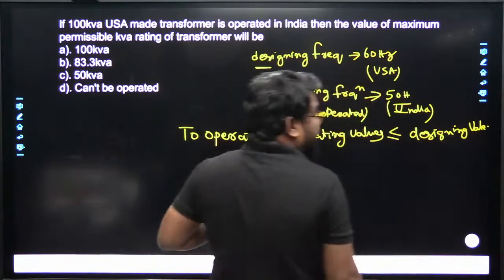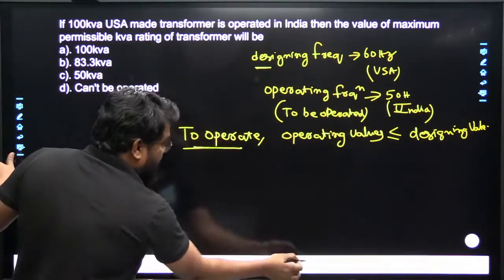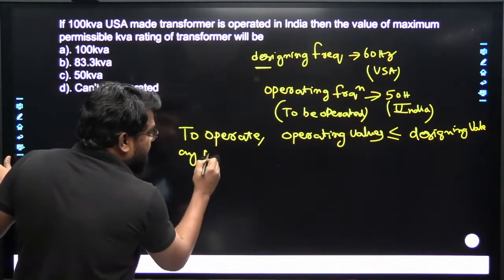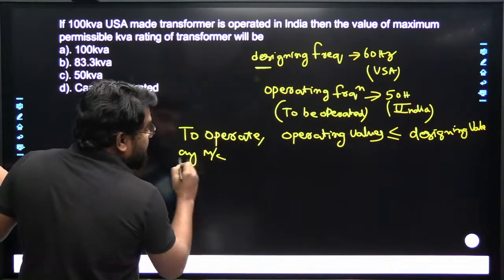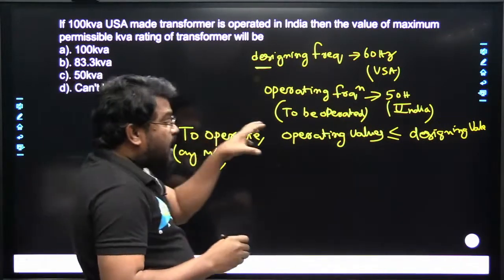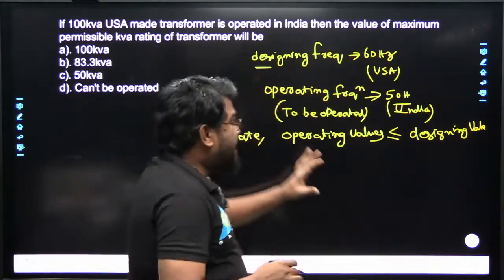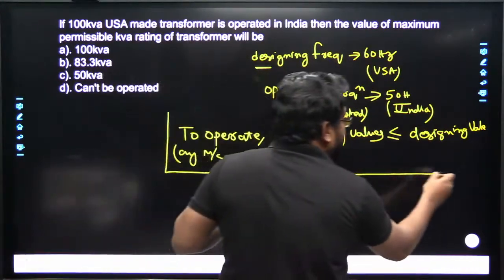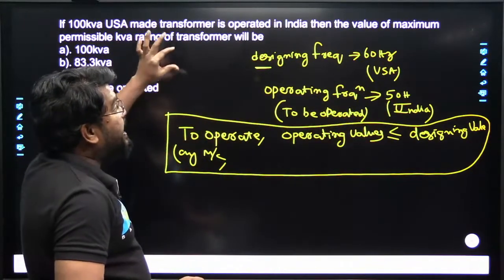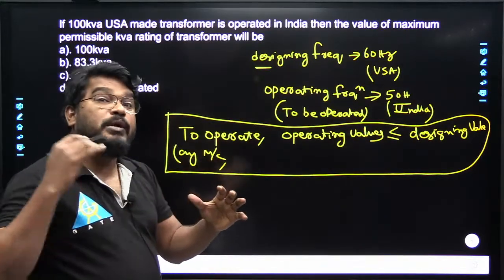So to operate any machine or device, or the transformer, the operating value must be less than or equal to the designing value. By using this, we can say that the 60 Hz transformer can be operated for 50 Hz, but we cannot operate up to the rated kVA.